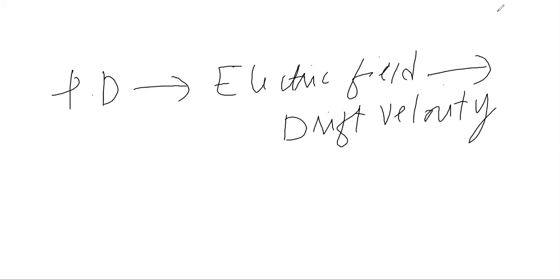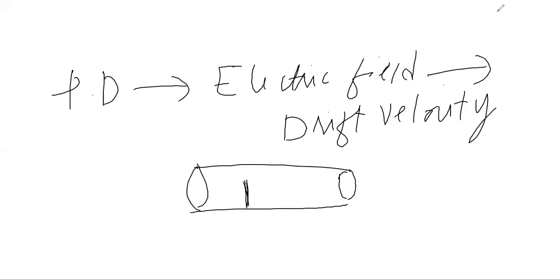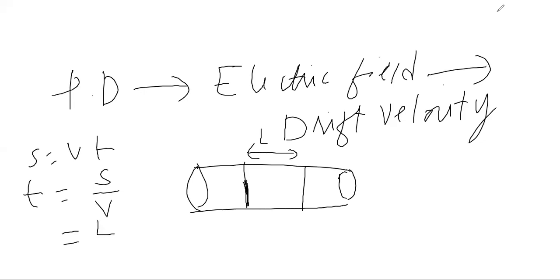Okay, so now when you apply a battery potential difference, the time a charge carrier takes to move from one point to another, for example this length L, is given by S equal to V into T, or T equal to S over V, where S here is the length of that piece of conductor, and the velocity here is V drift, the velocity with which an electron or any positive charge carrier moves when you apply a potential difference. This is the positive terminal and this is the negative terminal.